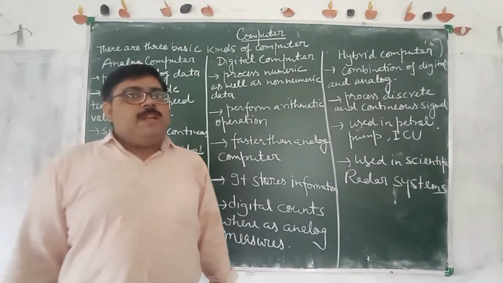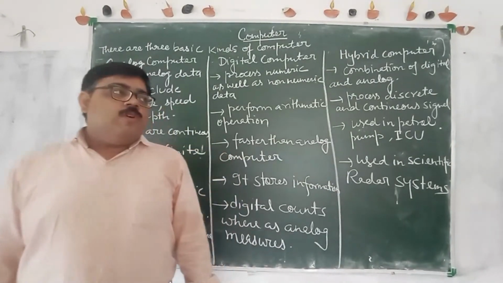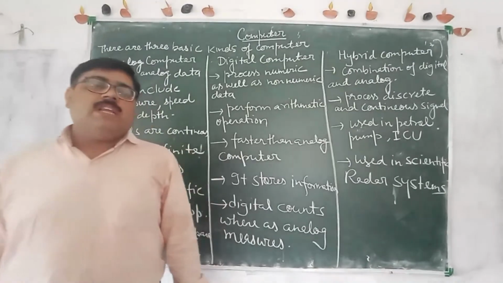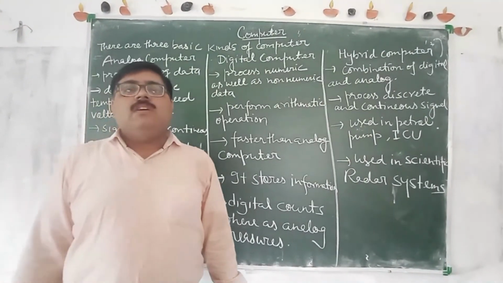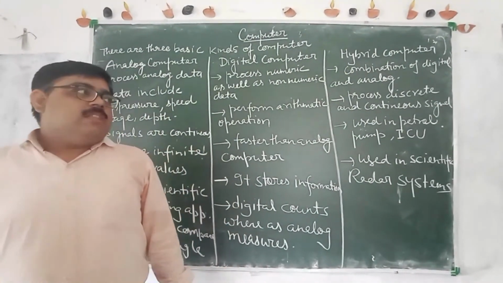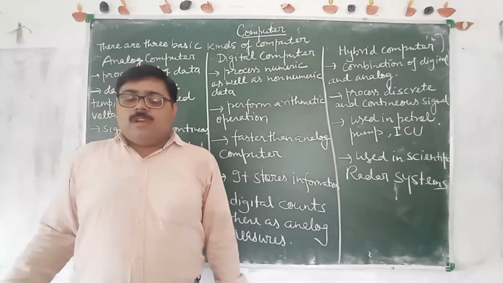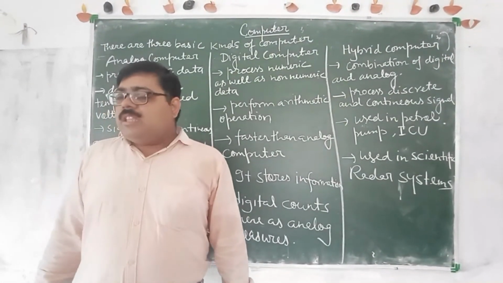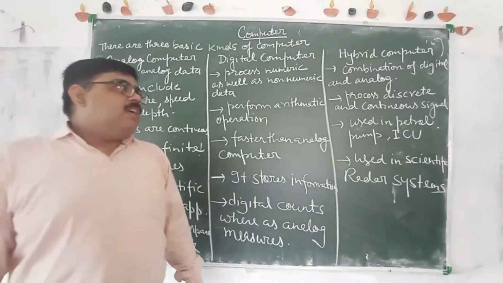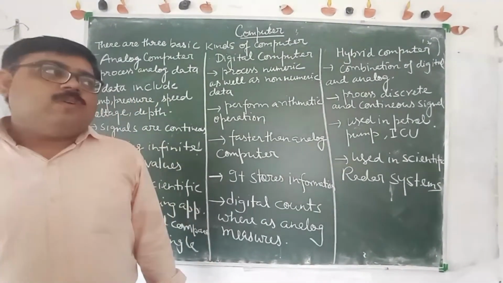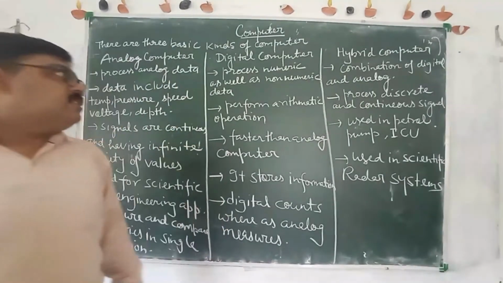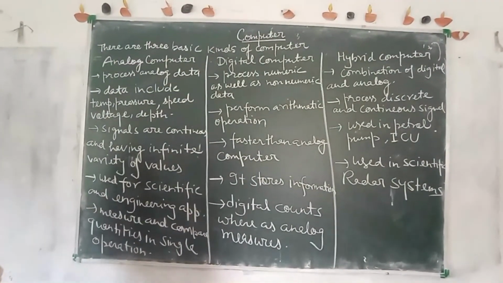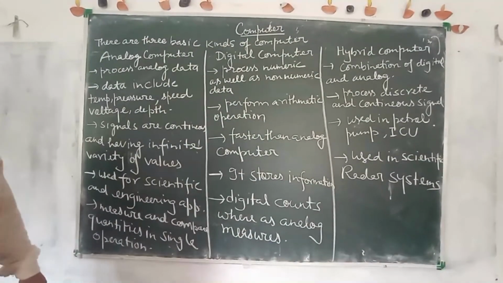When you move your car, the speedometer also works, but when we suddenly brake or stop the car, the speedometer does not become zero immediately, it takes some time. So the measurement of analog is not the best.